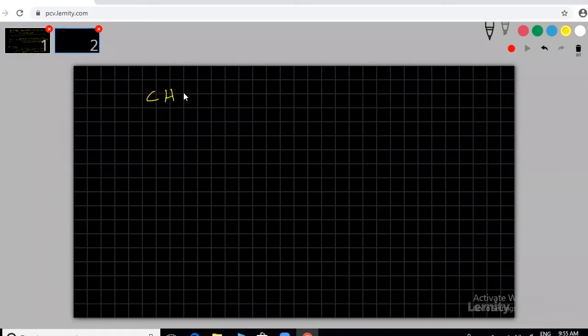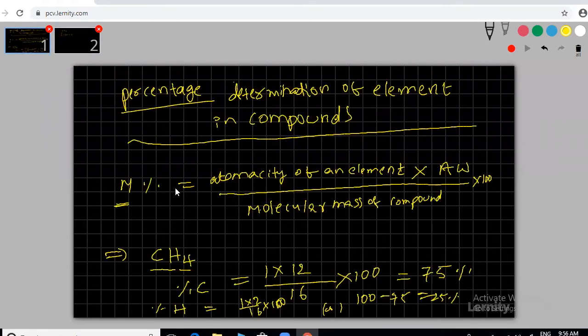CH4 mass, how are we getting 16? One of the students is asking. What is the carbon atomic mass? 12. Okay, what is the hydrogen? Each hydrogen how much? 4 into 1. Total how much, sir? 4. 12 plus 4 how much? 16. Here you have to use 4, na? Yes, 4. Correct. Here 4 by 16.